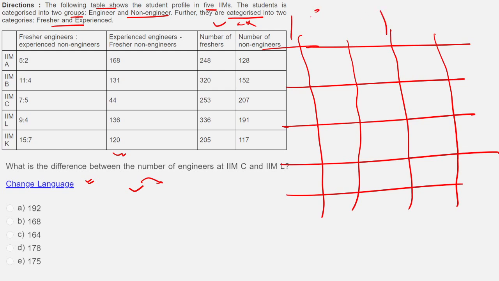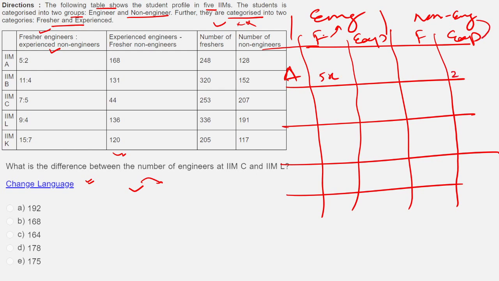And what are the groups? I have engineers and I have non-engineers, and they could be fresher or they could be experienced. Same for non-engineer, fresher, experienced. What they have given for IIM A, let's look at this. Fresher engineer is to experienced non-engineer. That means fresher engineer this is 5x and non-engineer experienced this part is 2x. Experienced engineers this part minus fresher non-engineer this part. So their difference, these two difference, how much am I getting? 168.